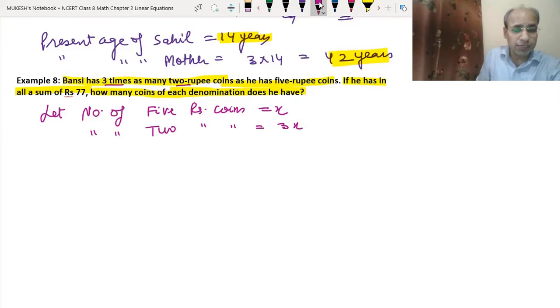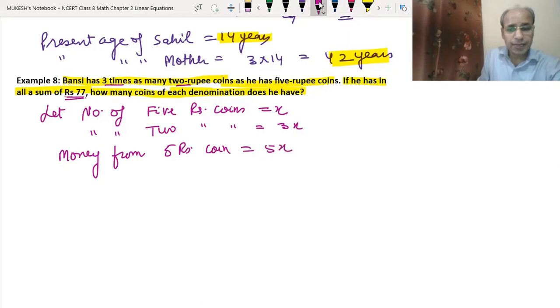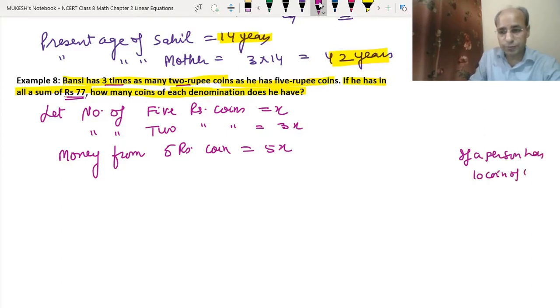Now the total money is 77. So the money from 5 rupee coins will be 5x. Suppose a person has 10 coins of 5 rupees, that means he has 5 into 10, 50 rupees.